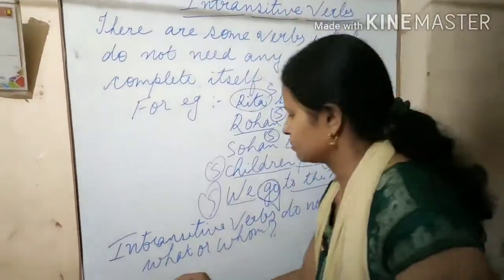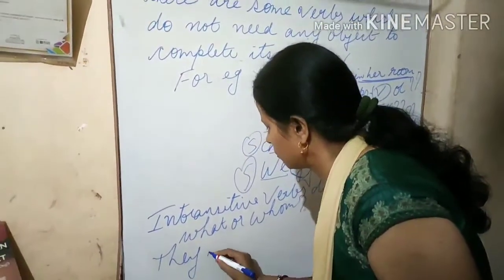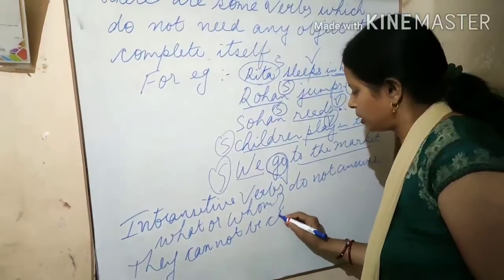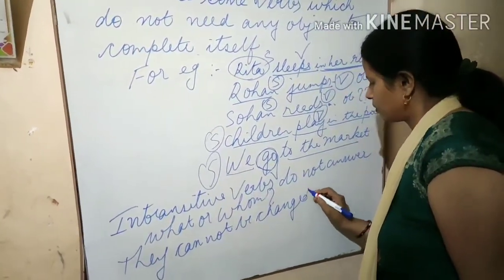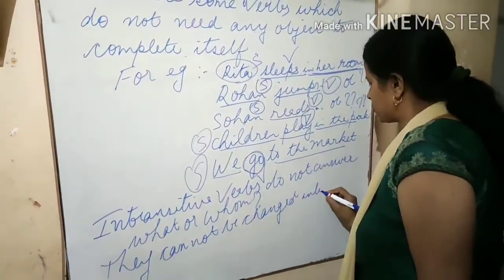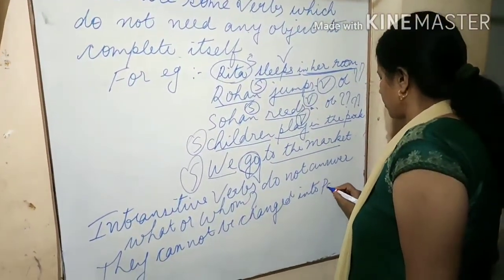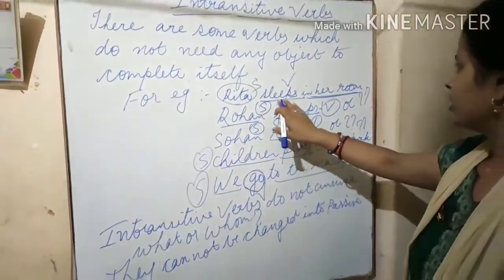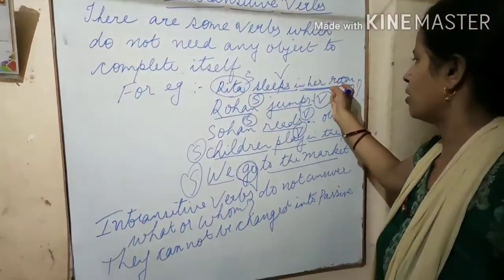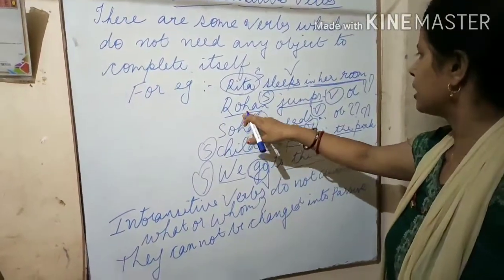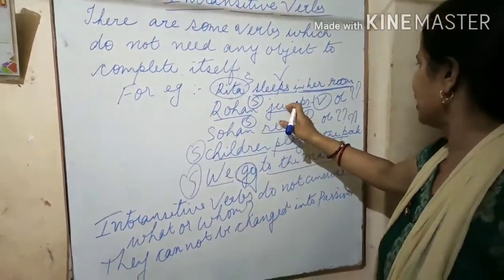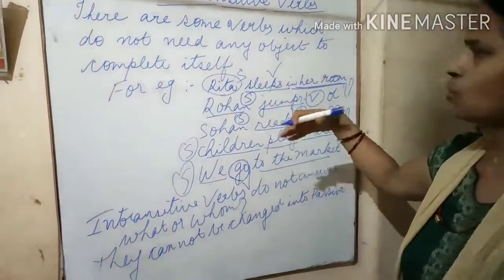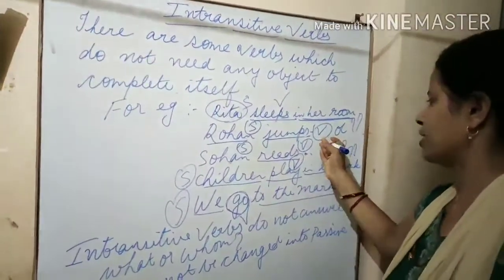They cannot be changed into passive voice. They cannot be changed into passive voice because they do not carry an object. Its action does not pass to any object. The subject does not pass its action to any object. Means there is no receiver. No receiver is in the intransitive verb.